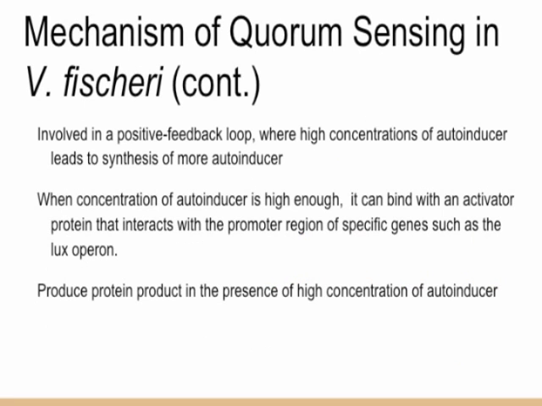The autoinducer AHL is involved in a positive feedback loop, where high concentrations of AHL lead to the synthesis of even more of the autoinducer. When AHL concentrations are high enough, they will begin diffusing back into the cell and interact with the protein product of the LuxR gene. This protein complex acts as an activator protein that helps recruit RNA polymerase to bind and initiate transcription. LuxA and B are transcribed to produce the enzyme luciferase, which is needed for bioluminescence, and the other genes of the Lux operon code for the substrate needed.